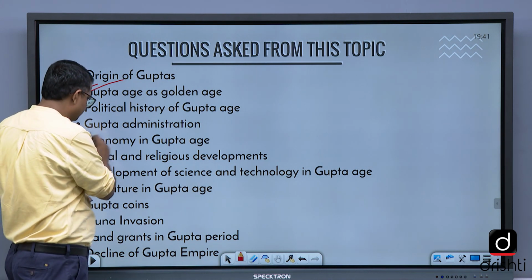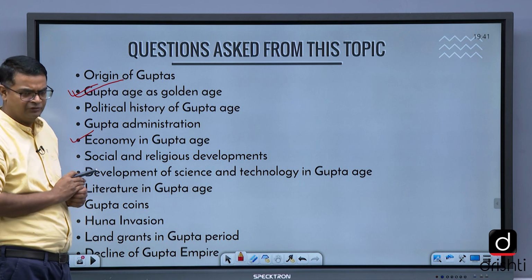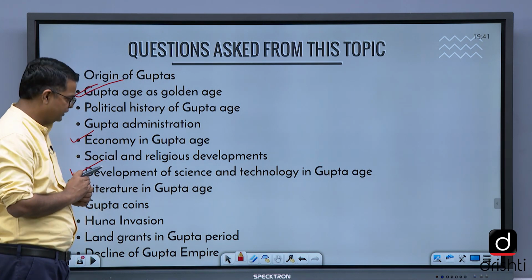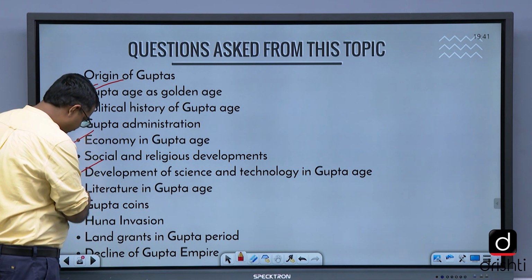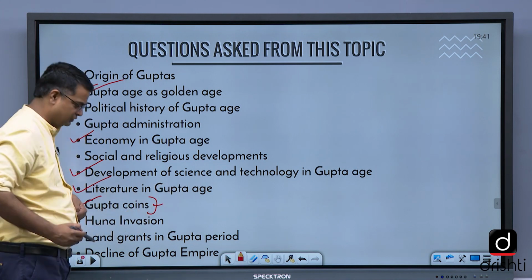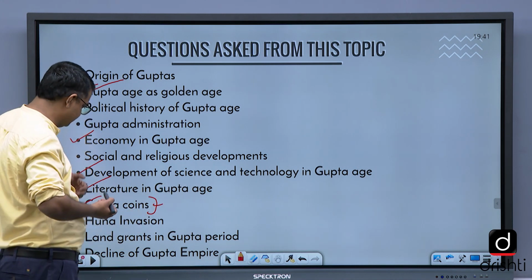This we need to focus on: the economy in the Gupta period, trade and the land grant system, development of science and technology, and literature. Gupta coins are very important. They ask about them in the main exam also: Gupta coins, the kind of coins they issued.